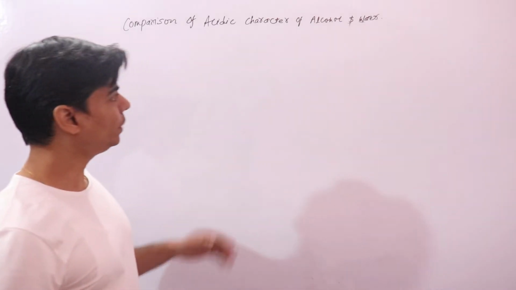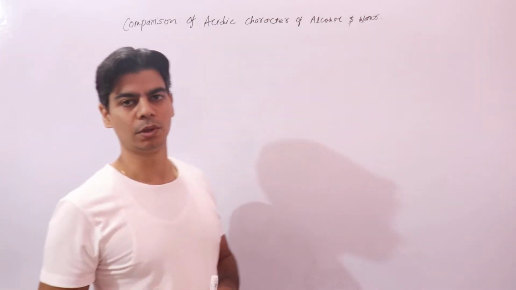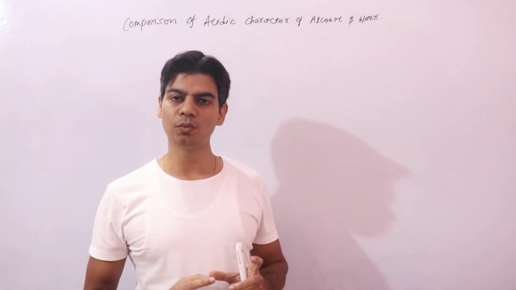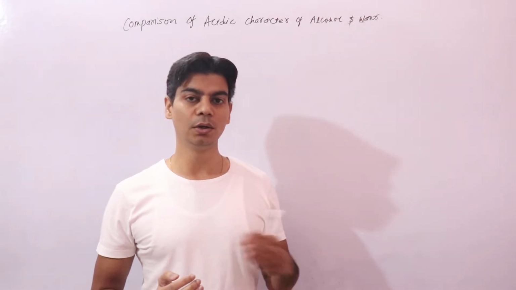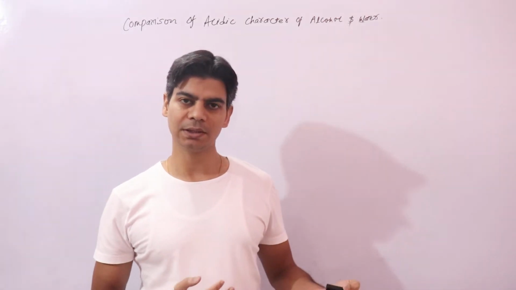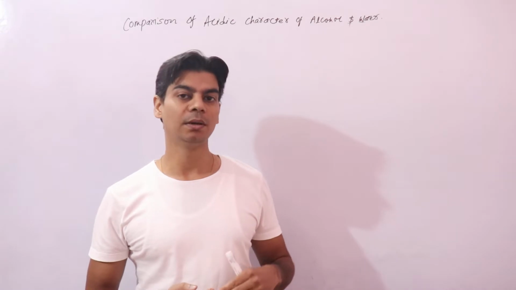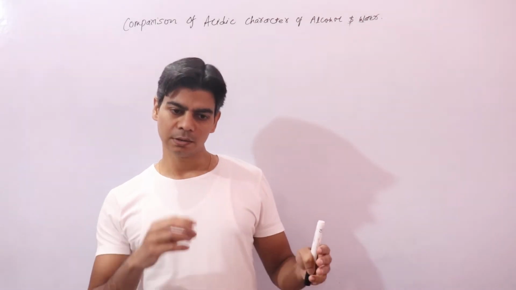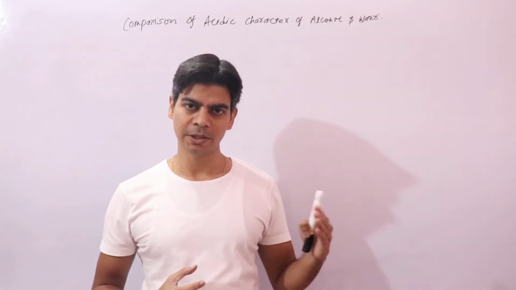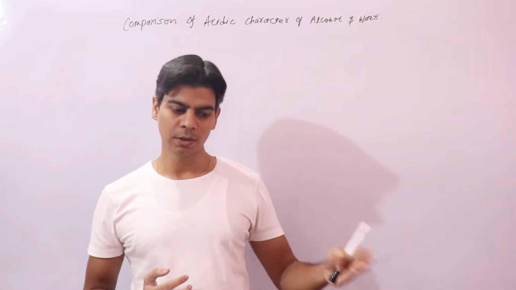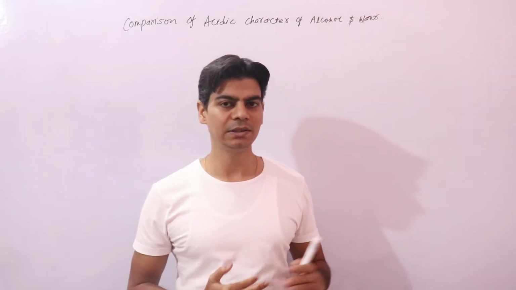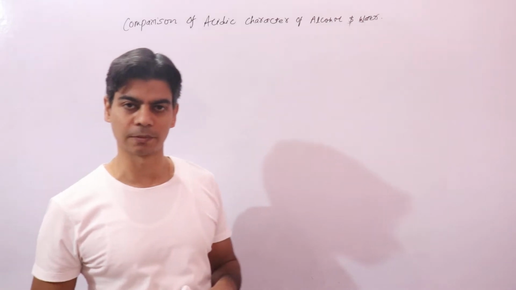Whenever we talk about the acidic character of any compound, what we mean is that a compound can lose a proton. It can lose a proton, that gives it an acidic character. The more easily that compound loses a proton, the more acidic it is. So any factor that affects the loss of proton will affect the acidity. If due to something the loss of proton becomes difficult, then that decreases the acidic character. On these lines we will compare the acidity of alcohols and water.